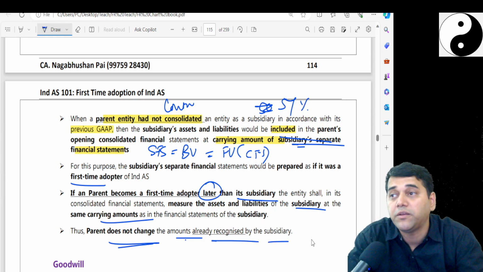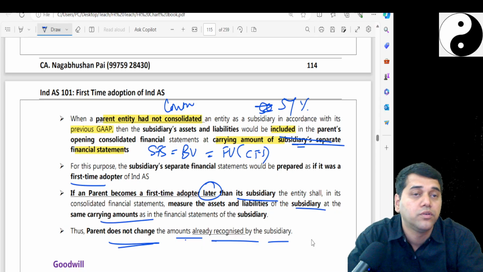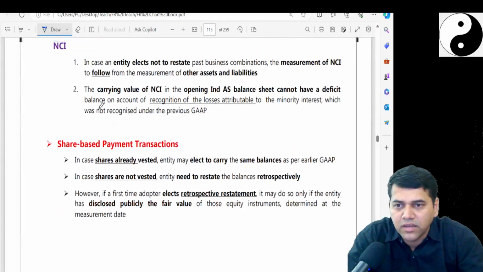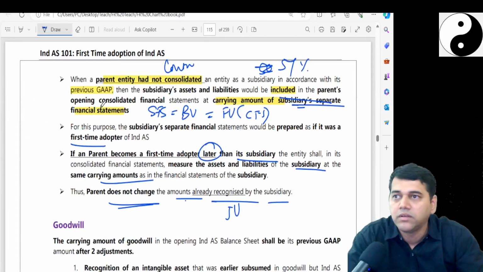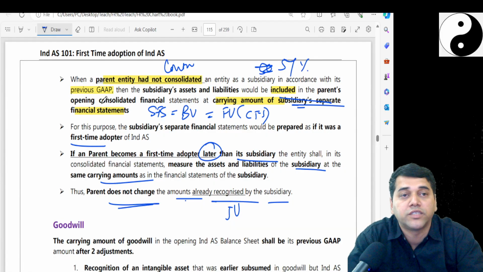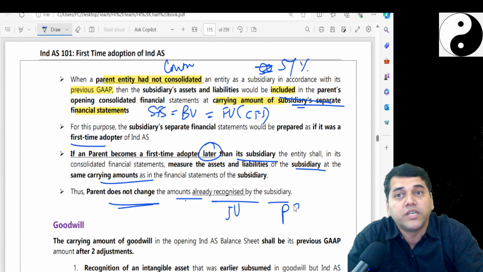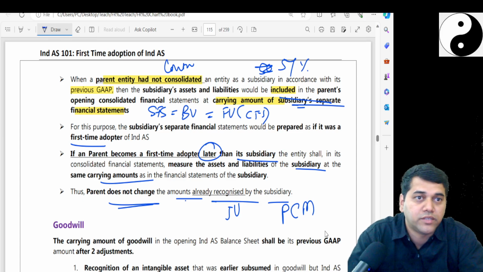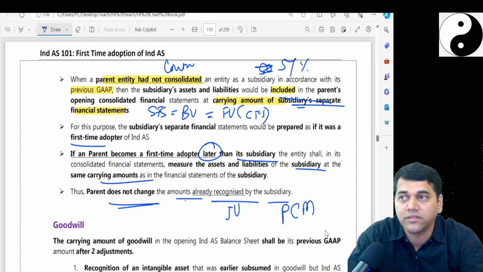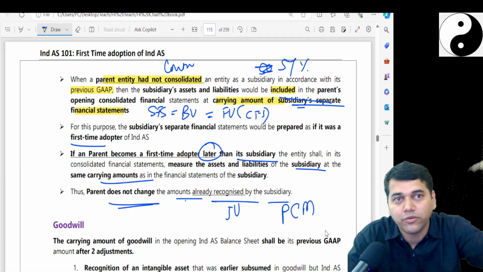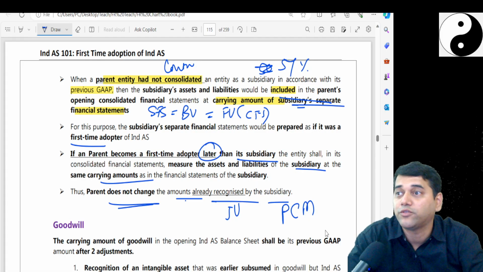See, there is one examination question for you, which is with the joint venture. I think it must be there. I will just tell you what it is. In your associate and all, you don't have any problem, but for a joint venture, previously in accounting standards, you were following the proportionate consolidation method. You remember that? Suppose you have got a joint venture and you have invested 50% in this, have you prepared a consolidated balance sheet? In that CFS, how much have you taken? 50% of the joint venture.